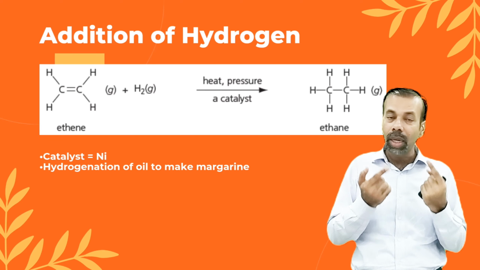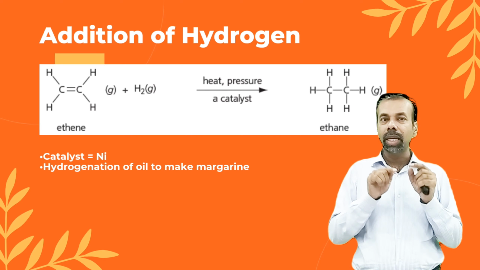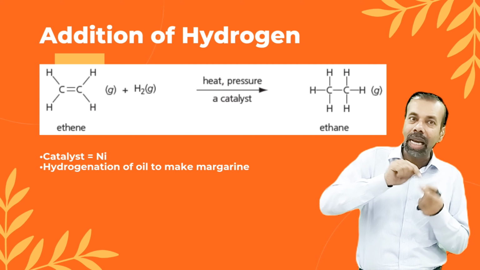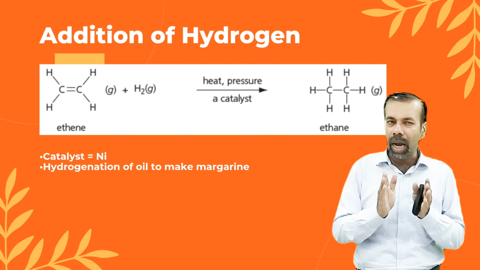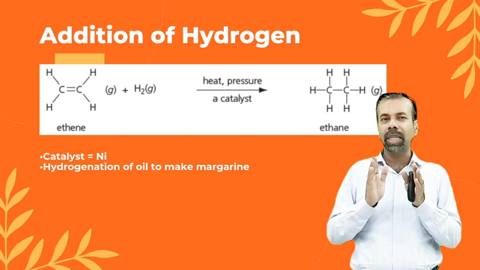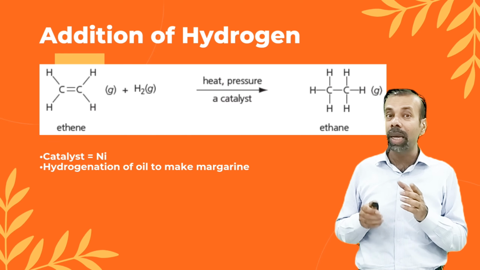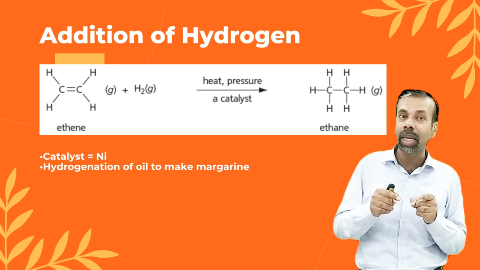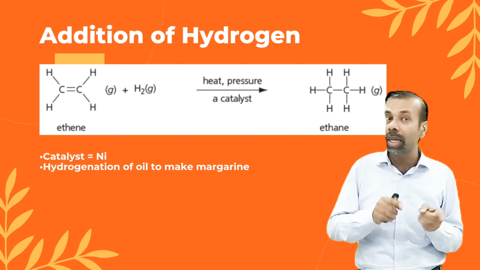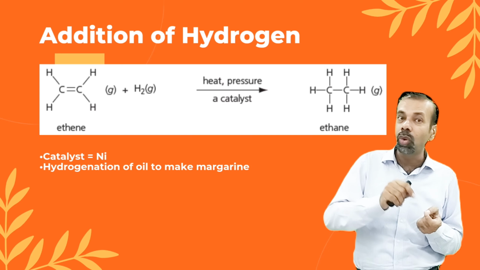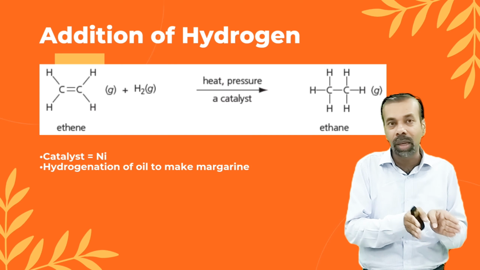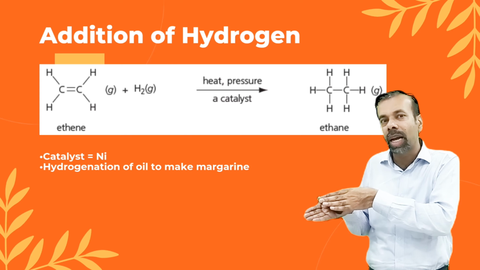But in this case, you have to give a nickel catalyst. This hydrogenation process is very significant in our lives because margarine is made by adding hydrogen to oils. Oils are unsaturated and they undergo addition with hydrogen to make a saturated fat, that is margarine.